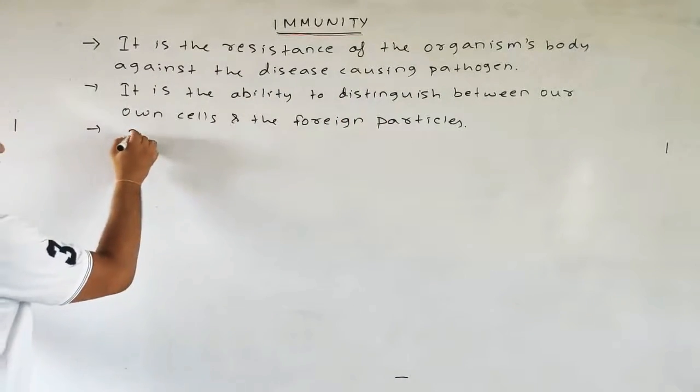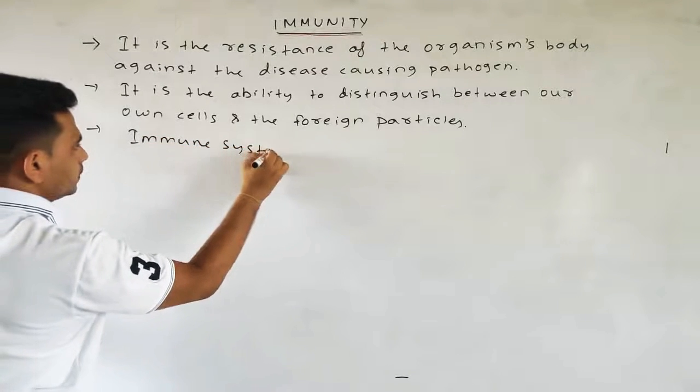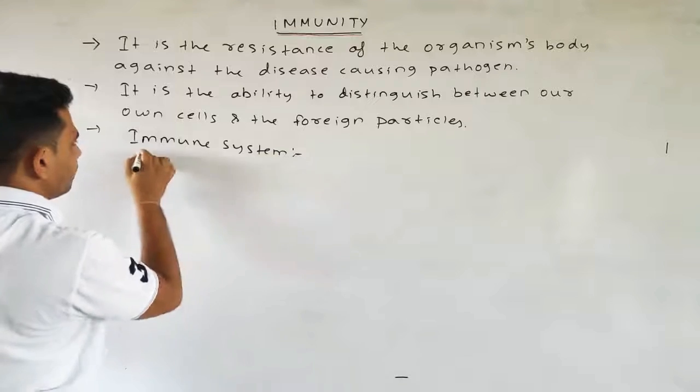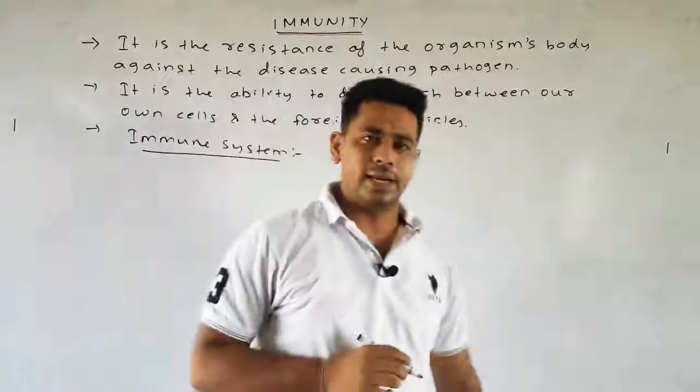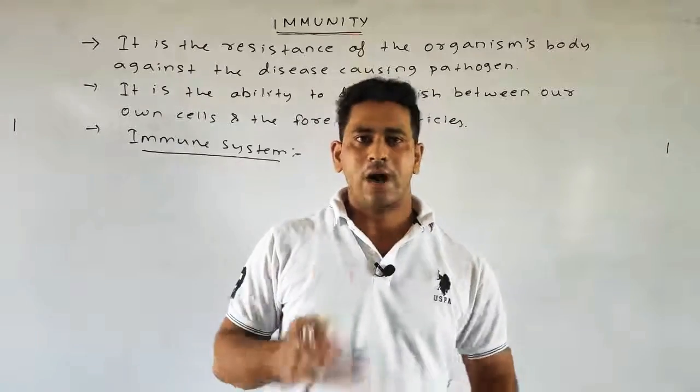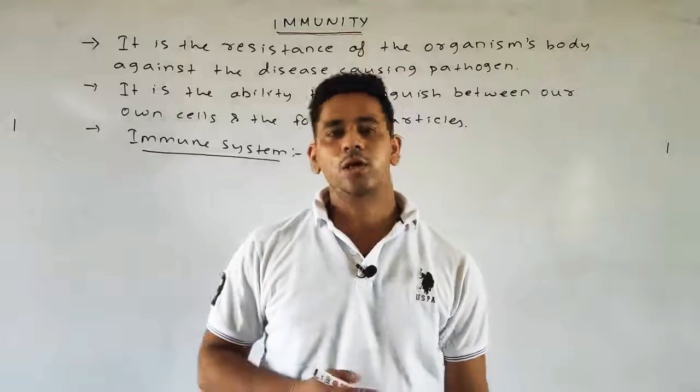Second, what is the immune system? As I said earlier, we can simply say it is a self-defense mechanism which protects our body from various pathogens or foreign particles.